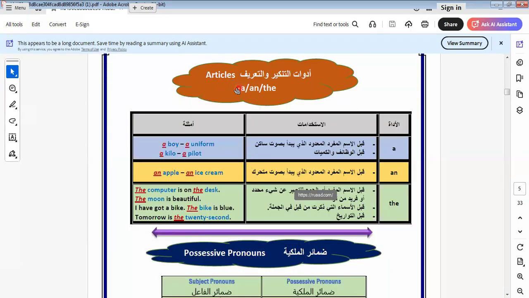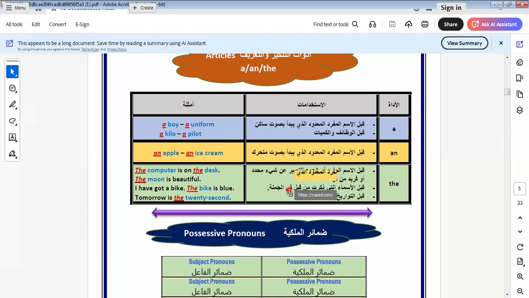Let's go to another one here. Here we use the articles: indefinite articles a, an, and the. We use an with a vowel sound. Can you remind me of the vowel sounds? A, E, I, O, U. So this is called the vowel sound. Here we say a boy, a uniform. We say a uniform because the u is pronounced like y, not as a vowel sound. So here we put a, but we have a, e, i, o, u in the vowel sound.